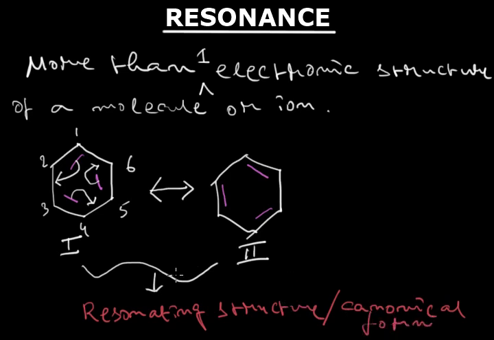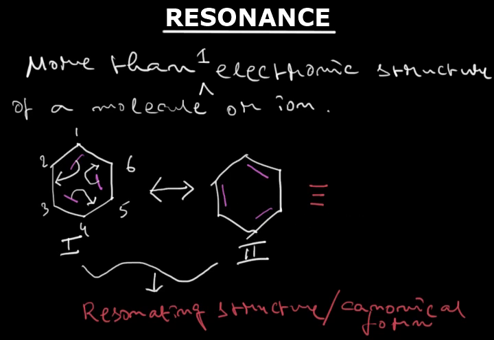So, if more than one electronic structure of a molecule or ion is possible, having the same arrangement of atomic nuclei, then the different structures are called resonating structures, and the phenomenon is known as resonance. If we represent benzene, it is neither 1 nor 2.